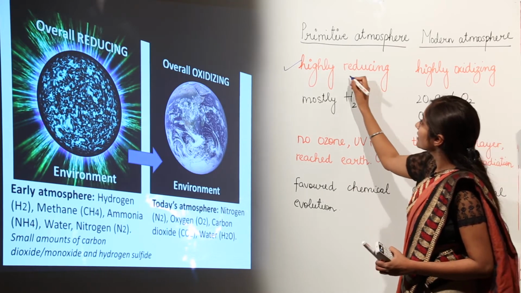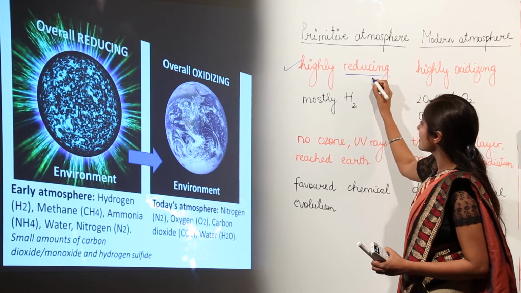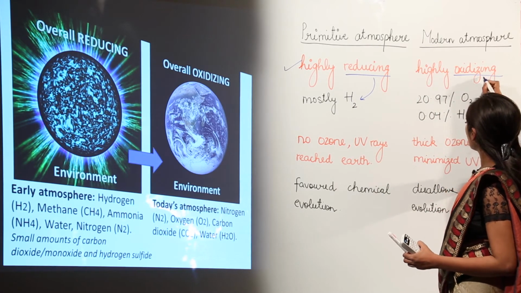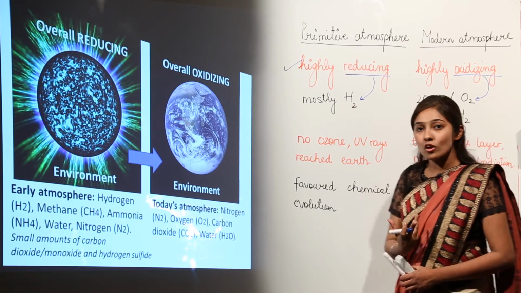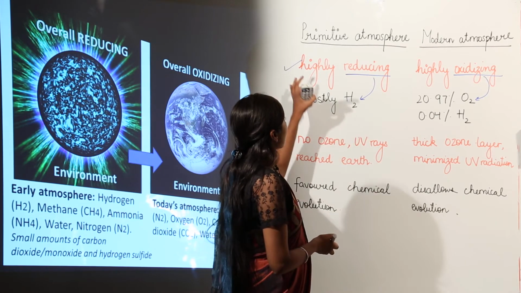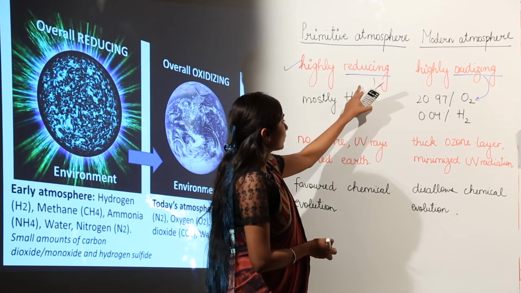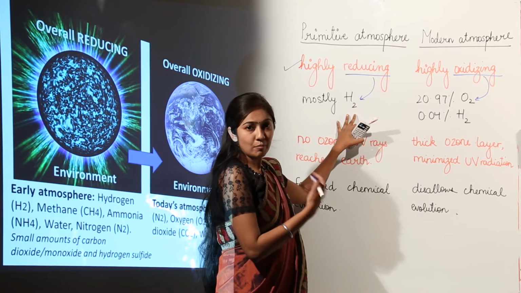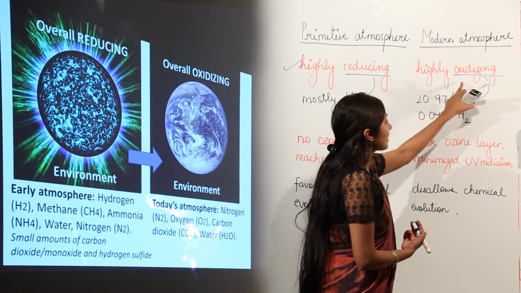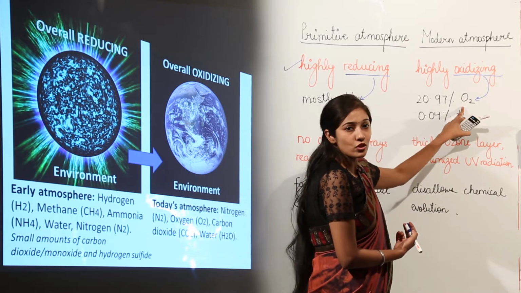Now, the word reducing conveys the presence of hydrogen gas, and the word oxidizing conveys the abundance of oxygen gas. So it must be very clear to you: if the primitive atmosphere is highly reducing, it means it has an abundance of hydrogen gas, and the modern atmosphere is highly oxidizing, it means it has an abundance of oxygen gas.